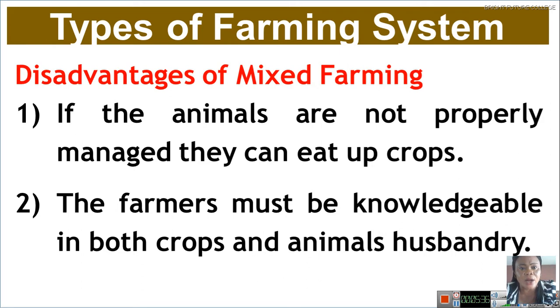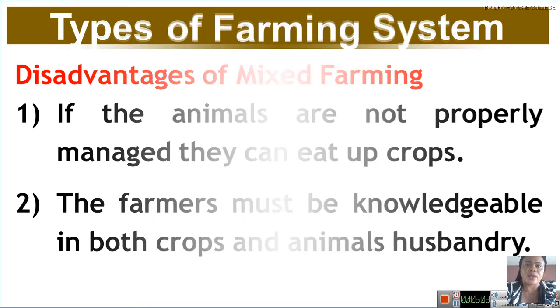Now let's look at another disadvantage of mixed farming. Number two is the farmers must be knowledgeable in both crops and animal husbandry. Yes, the farmer must be trained to control both crops and animals. Okay, we are done with mixed farming. We looked at what mixed farming is, and its advantages and disadvantages.